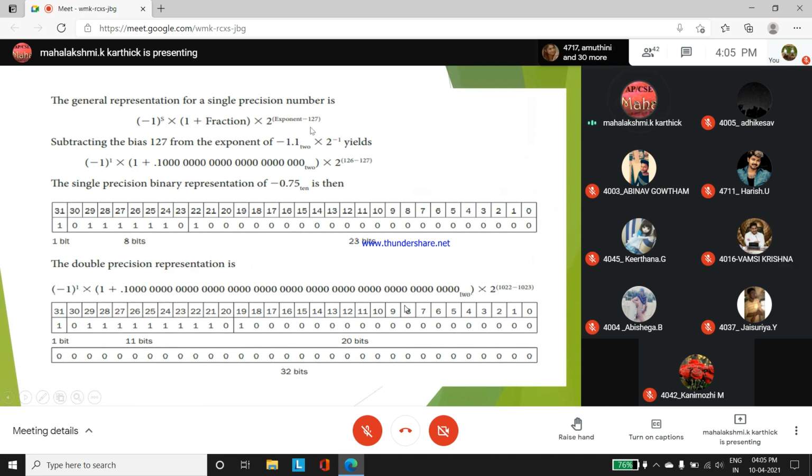Okay. And you have to replace this, subtract the bias 127 with the exponent -1. 1.1 into 2 to the power -1 yields. You can see how the sign bit becomes 1. The sign bit is 1 because we have a negative number. In place of the sign they have mentioned 1 into 1 plus 0.10000. The first bit is the sign bit, remaining all 0. 2 to the power 126 minus 127.